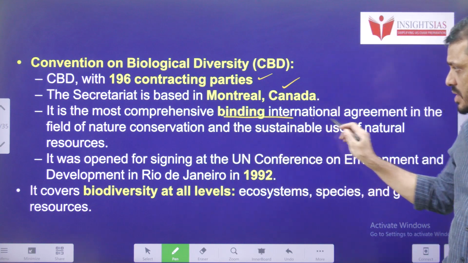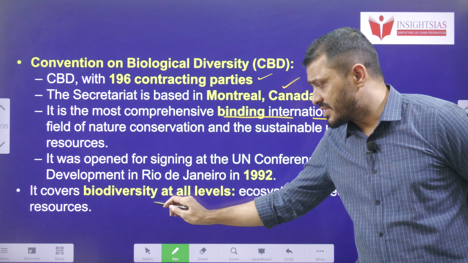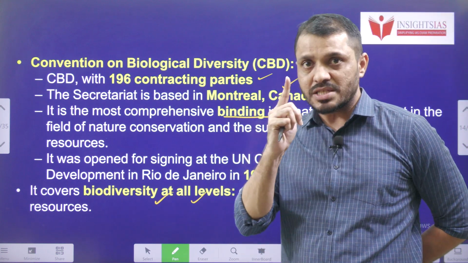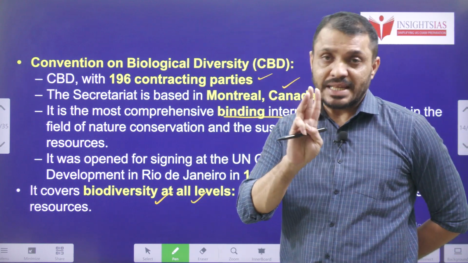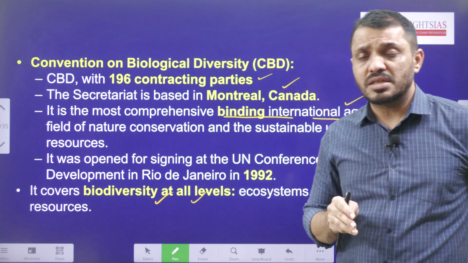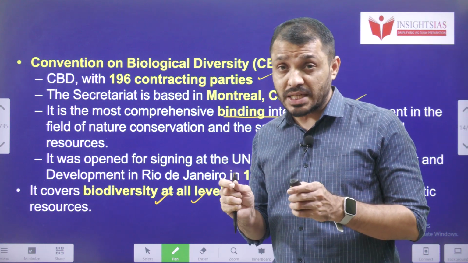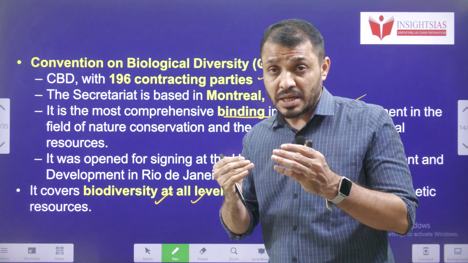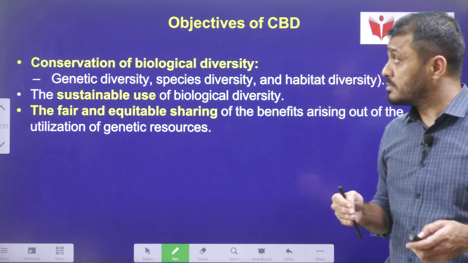It is a comprehensive binding international agreement and it covers biodiversity at all three levels: ecosystem level, species level, and genetic level as well. And tell me guys, do you know the reason for the highest amount of biodiversity at an ecotone? You know that an ecotone is a transition habitat. What is the reason for the high amount of biodiversity at an ecotone?